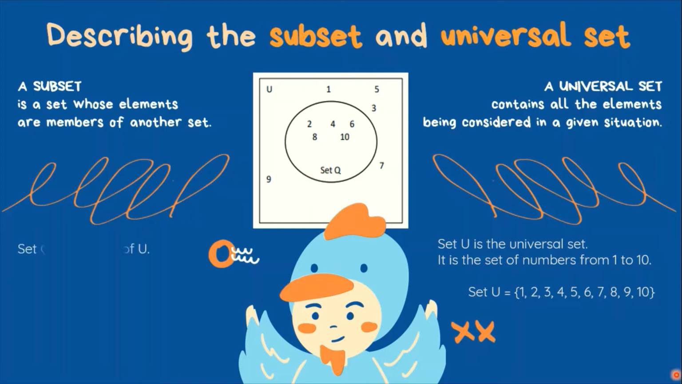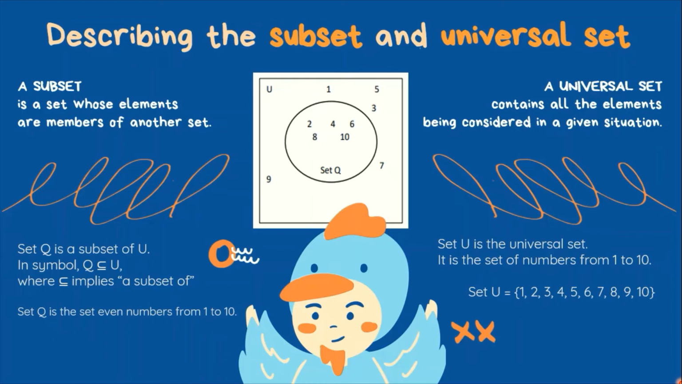In symbol, we can write it this way. Q, and then this is actually the symbol of subset, para siyang letter C na underlined, where it implies that it is a subset of. So kung babasahin natin, it will be set Q is a subset of U, or set Q is a subset of the universal set.